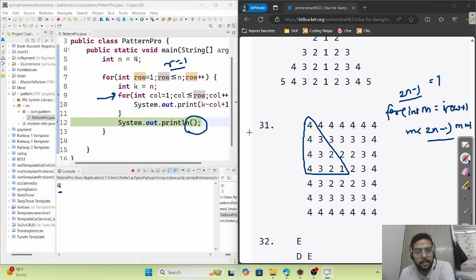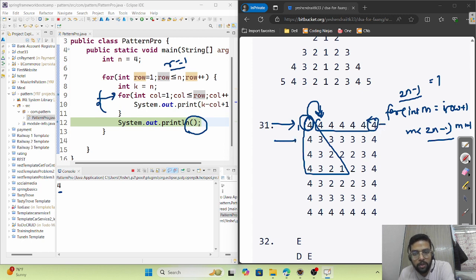Why? See here, using this pattern 4 is already printed. Now we want to start printing from here. So what is this? Row plus 1. This is the first row, so first row plus 1, from here till less than 2n minus 1.